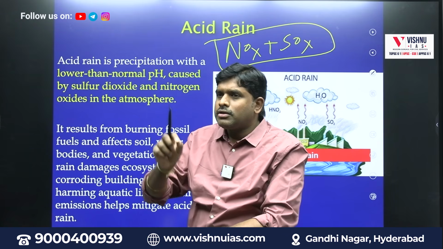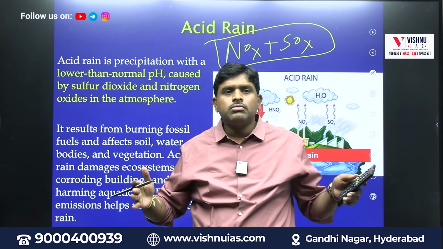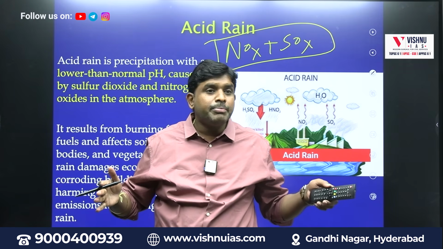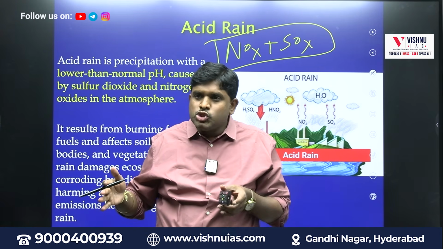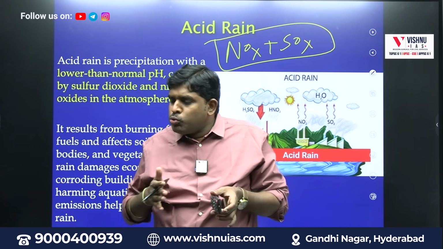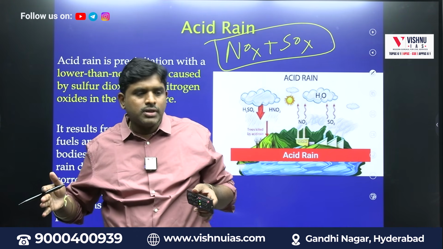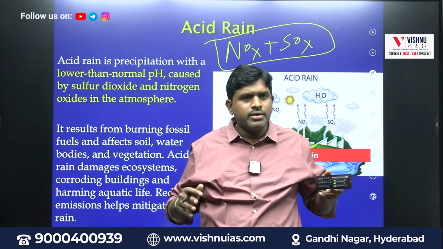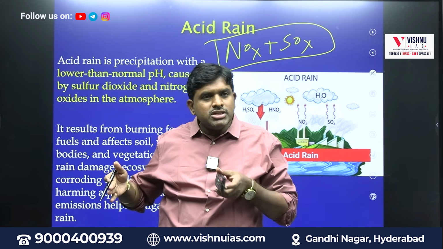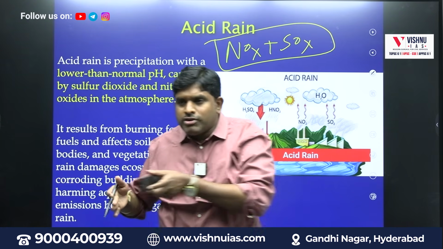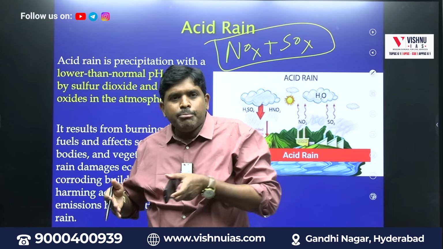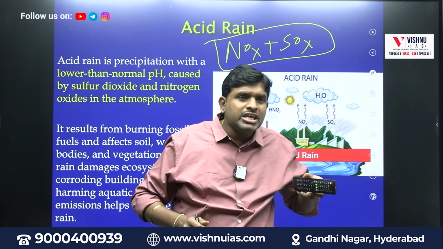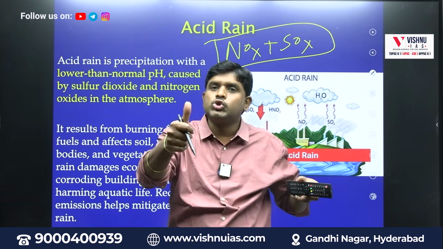The rain water, you know that the pH value range is 1 to 14. 7 is neutral. 7 and below is called acidic. 7 to 14 is called basic. Basic is good for our body, for everyone. When the pH value is reducing, we are becoming acidic. When the pH value is increasing, we are becoming non-acidic, basic, which is good.